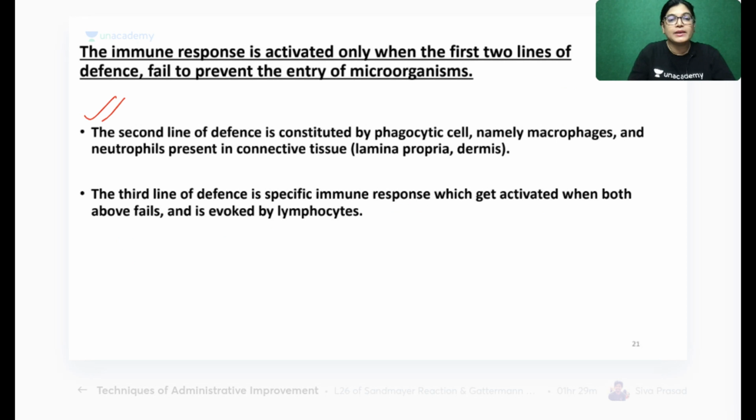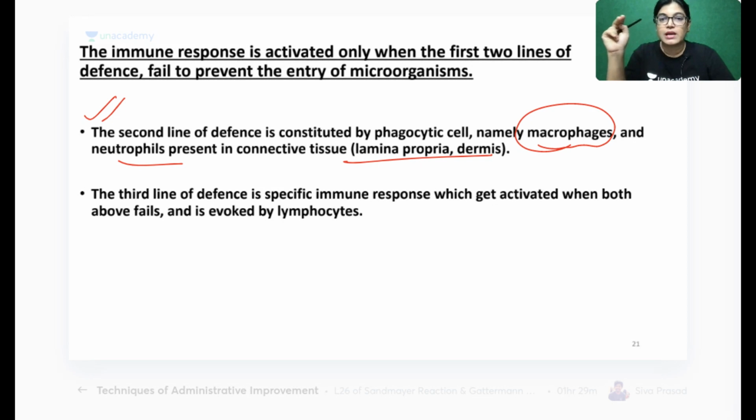Now, the point is, what category of structure provides our second line of defense? The second line of defense is constituted by phagocytic cells, namely macrophages and neutrophils, present in the lamina propria and dermis. The skin is made of two layers: the outer is the epidermis and the inner is the dermis. In the dermis there is connective tissue.